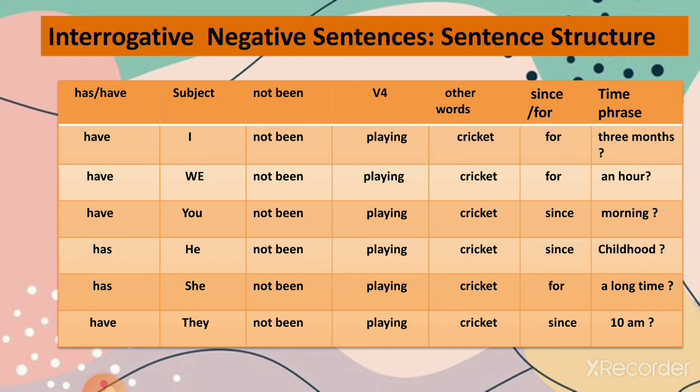So have I not been playing cricket for 3 months? Have we not been playing cricket for an hour? Have you not been playing cricket since morning? So like this you can make all the sentences. Has he not been playing cricket since childhood? Has she not been playing cricket for a long time? Have they not been playing cricket since 10 a.m.?